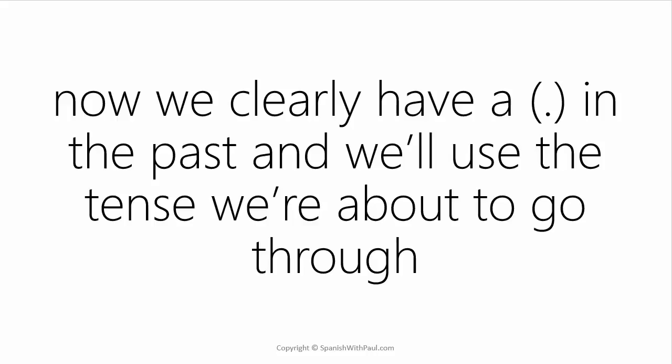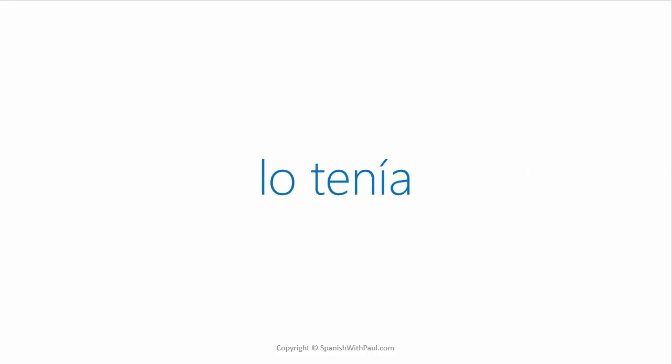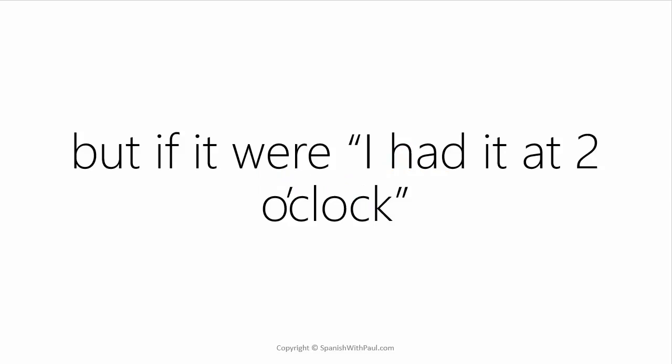So once again, for I had it would normally be lo tenía, just I had it, general, right? But if it was something very specific, a specific point in time, a dot, for example, I had it at 2 o'clock. At 2 o'clock makes it very clearly a dot in the past. That is the specific kind of circumstance where we would use the dot past with this verb.